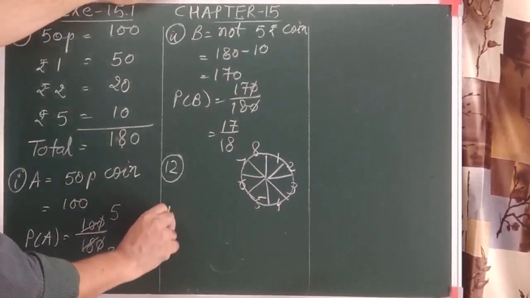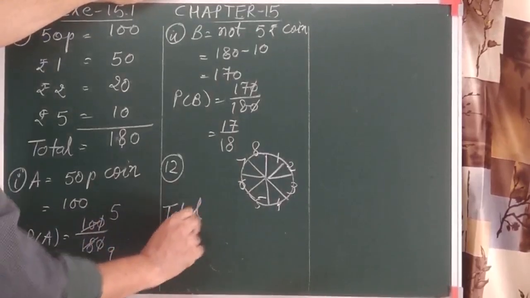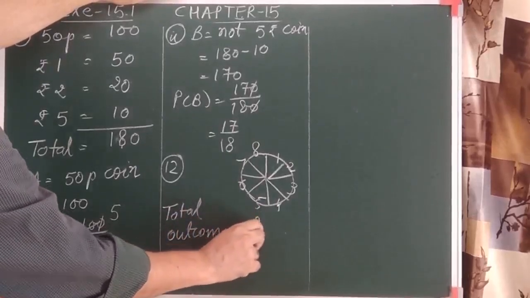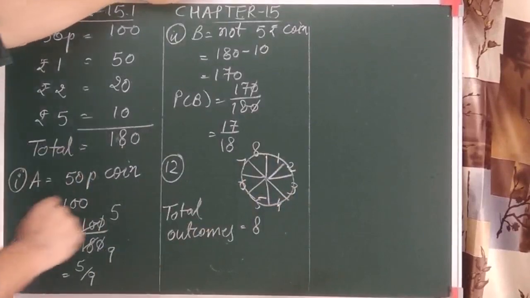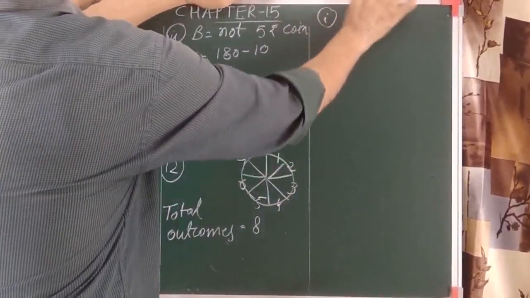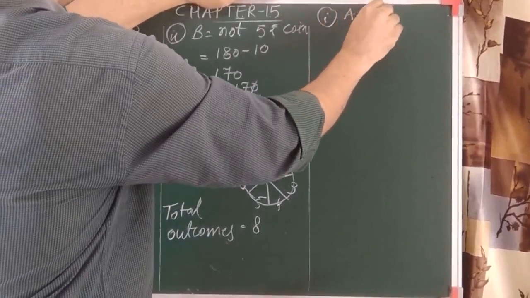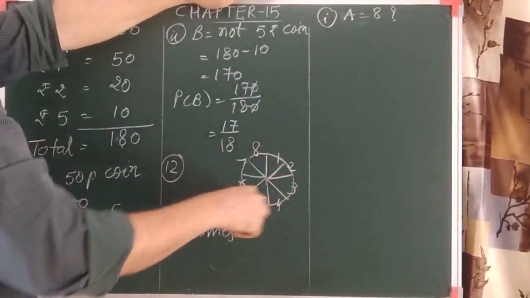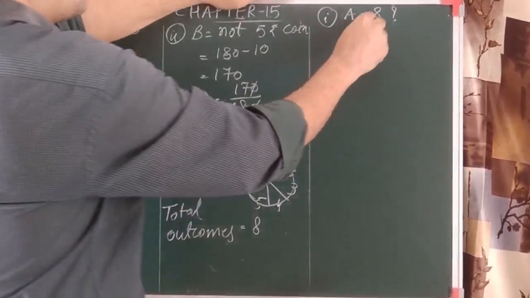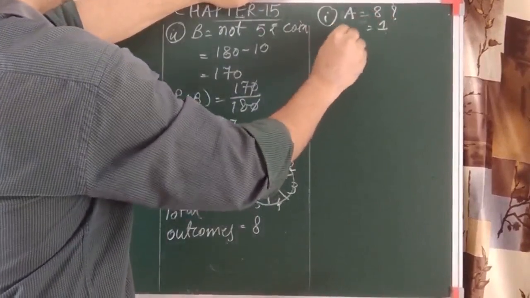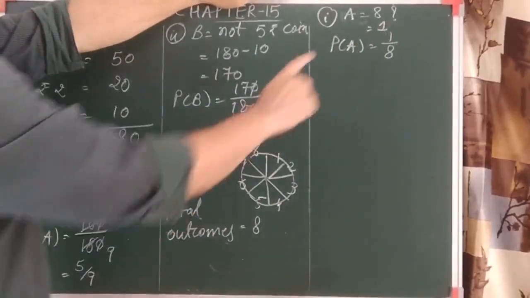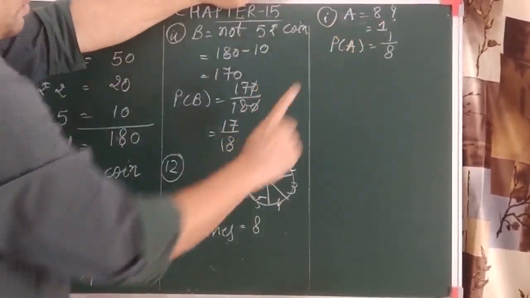First, we have to write down the total number of outcomes. The total number of outcomes is 8 because there are 8 numbers. Now let's come to the first question: what is the probability that it comes 8? You can see in the question, how many 8 numbers do we have? We have only one 8. So the favorable outcome of this event is 1. So we can say the probability of this event is 1 upon 8, the favorable outcomes of this event upon total outcomes.